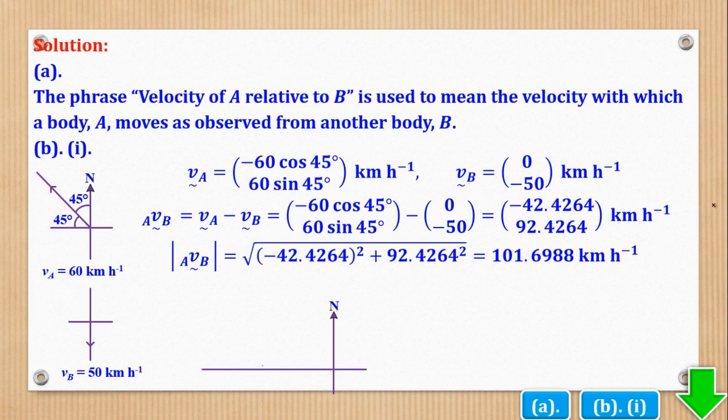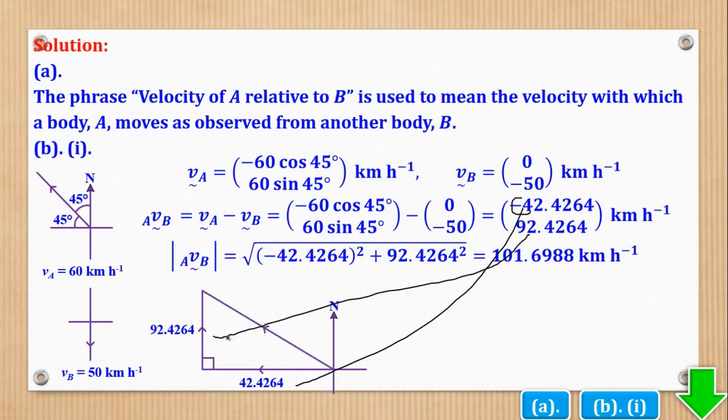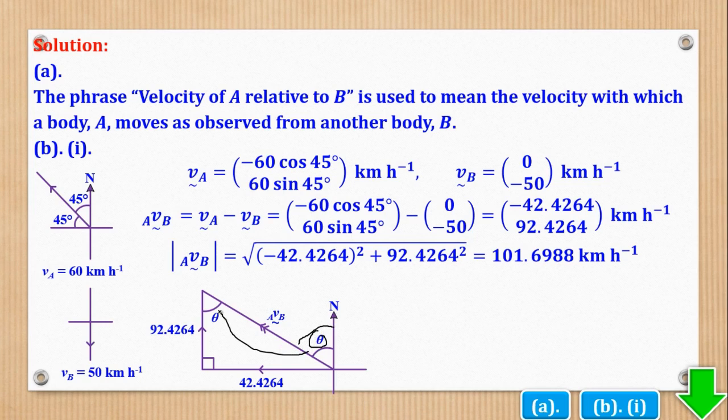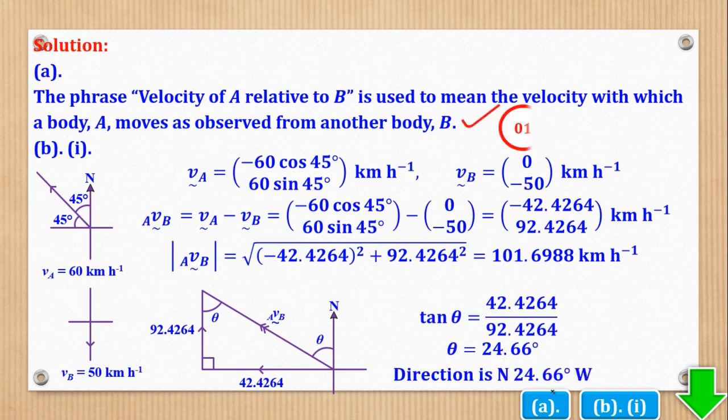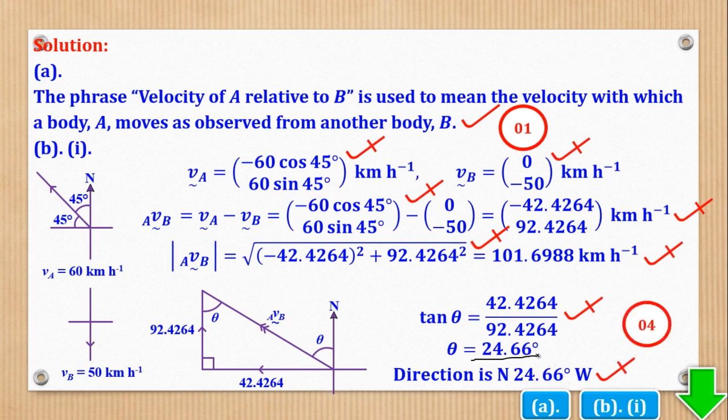Direction, I'll make a sketch. Remember, horizontal is negative, but vertical is positive, so it will be upward. Then line from start to end gives the relative velocity. So they want the direction from north towards west, therefore, which is, let me call it theta, and by this theta is equal to this, alternating angles. Then I'll remember SOHCAHTOA and I'll use tan, where theta will be that. Therefore, I can state that the direction is north, 24.66 degrees west. So angles are to 2 decimal places, and that's what they wanted.